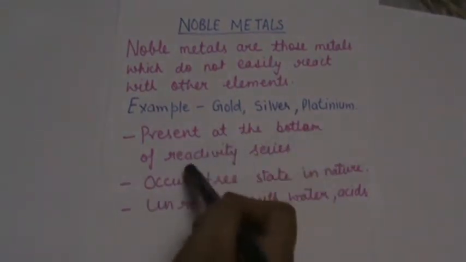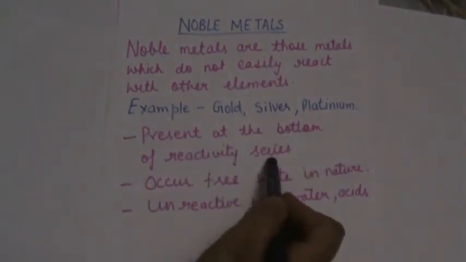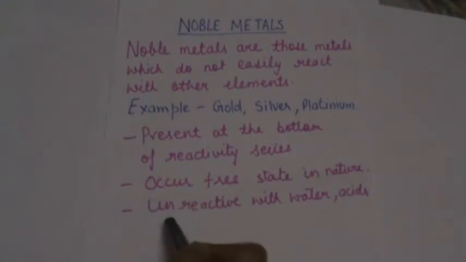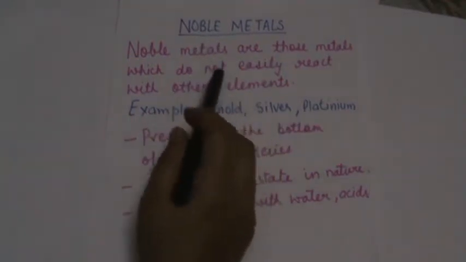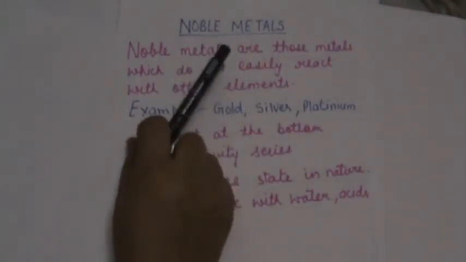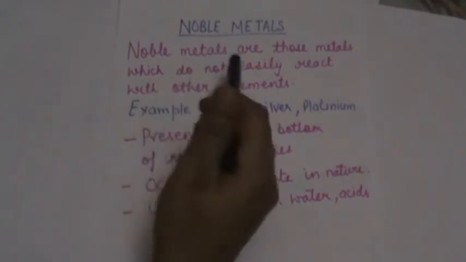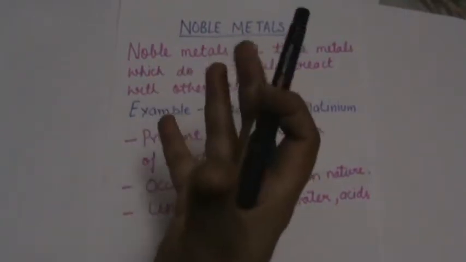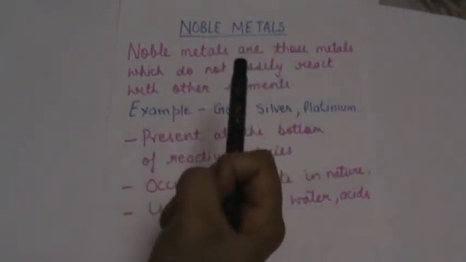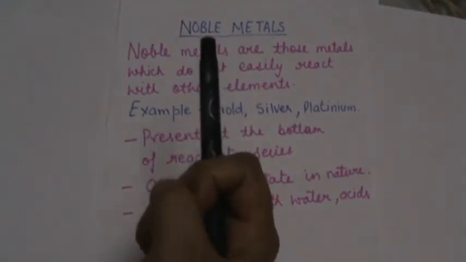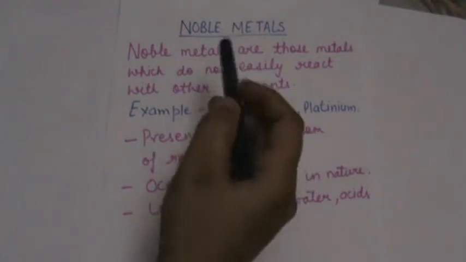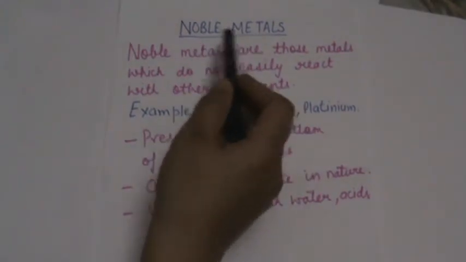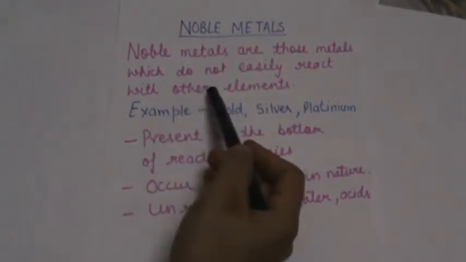These metals are present at the bottom of the reactivity series. These occur in a free state in nature. These are unreactive and do not react even with water or any acid. So students, these are known as nobles, as their behavior is like real life heroes. Who are real life heroes? Those who don't want to mix with any other. These are known as the noble metals.